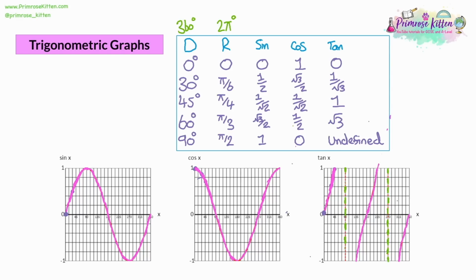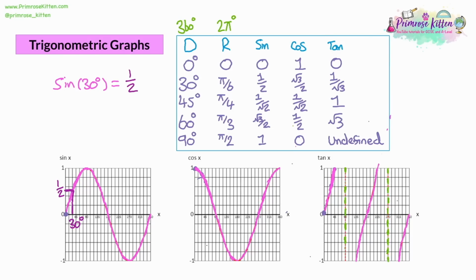Now, one last thing we can do with these graphs is use them to make predictions. So, for example, if you want to know what sine of 30 degrees is without a calculator, then you can go to the graph, find where 30 degrees is, draw a line up from 30 degrees, and draw a line across, and you can see that sine of 30 degrees is equal to a half. And so you can write the answer a half in. That's the first thing you can do.